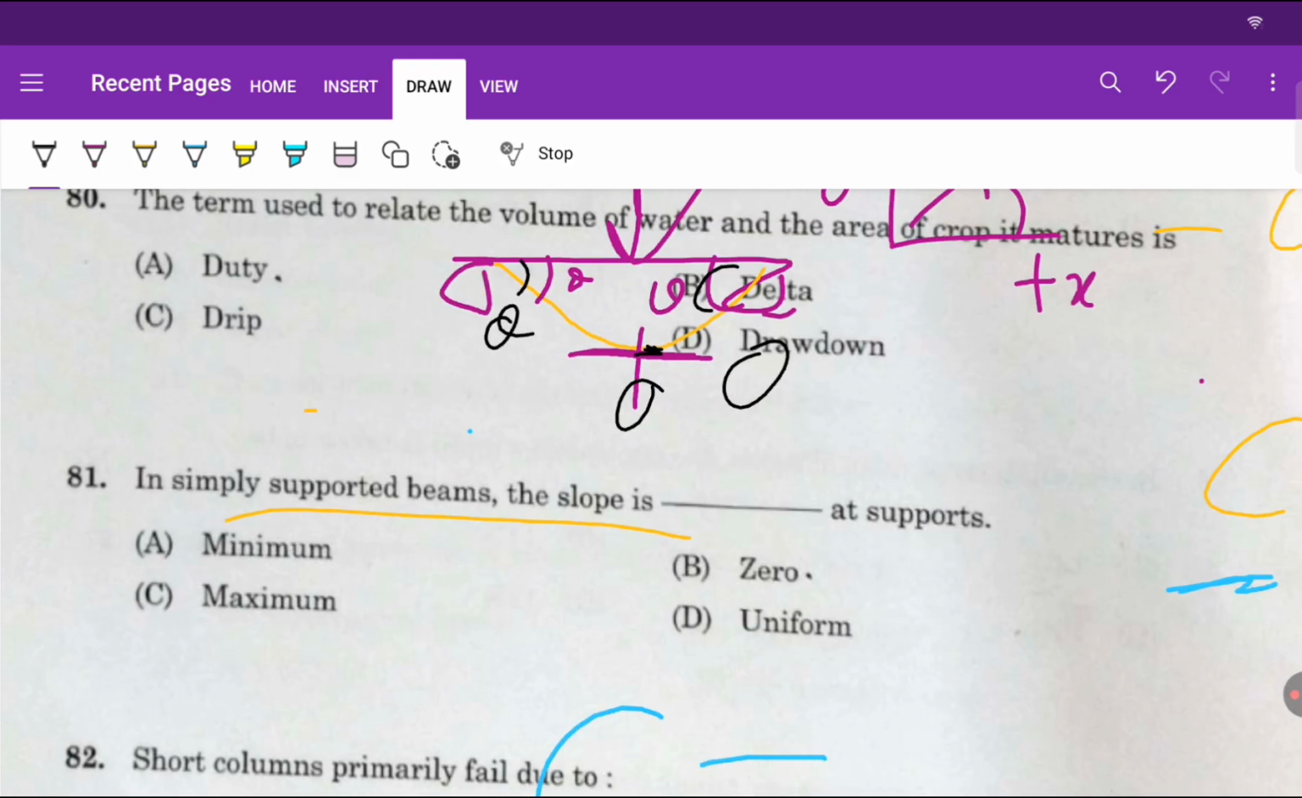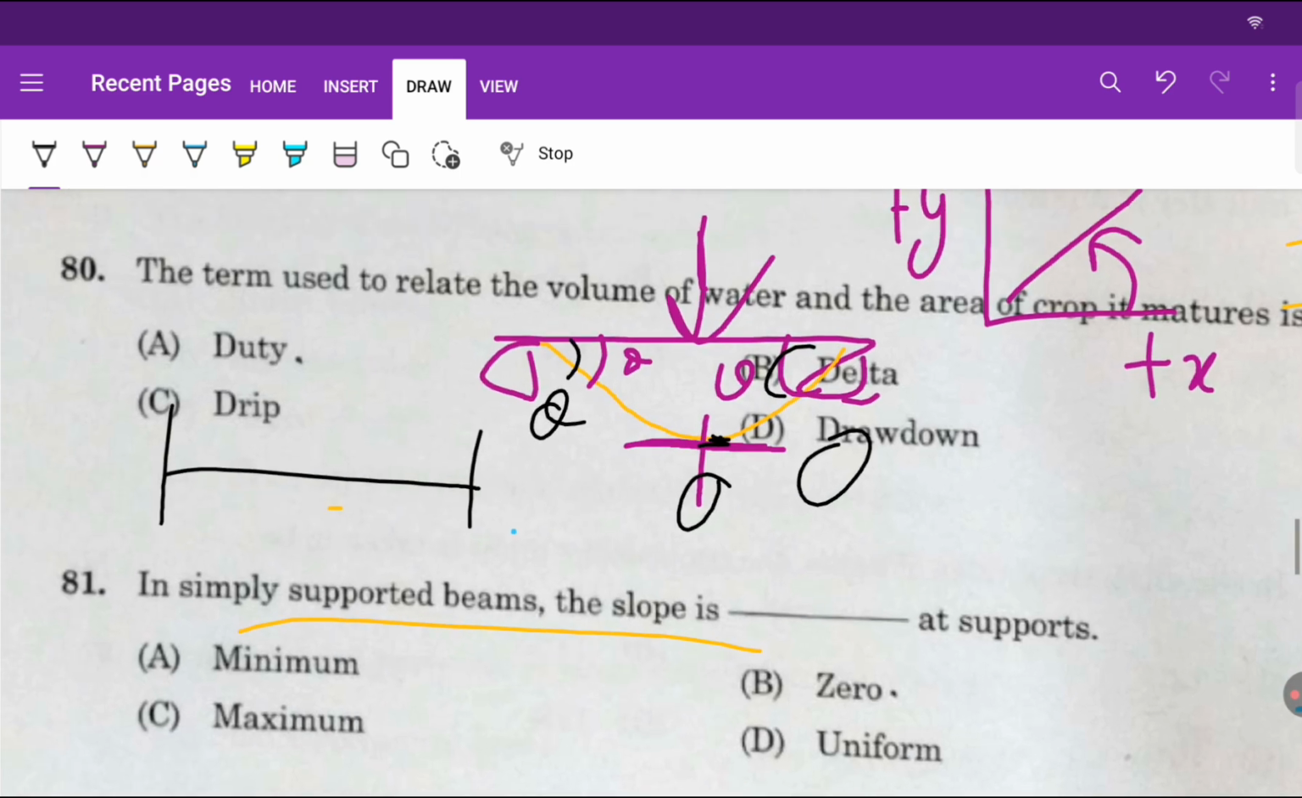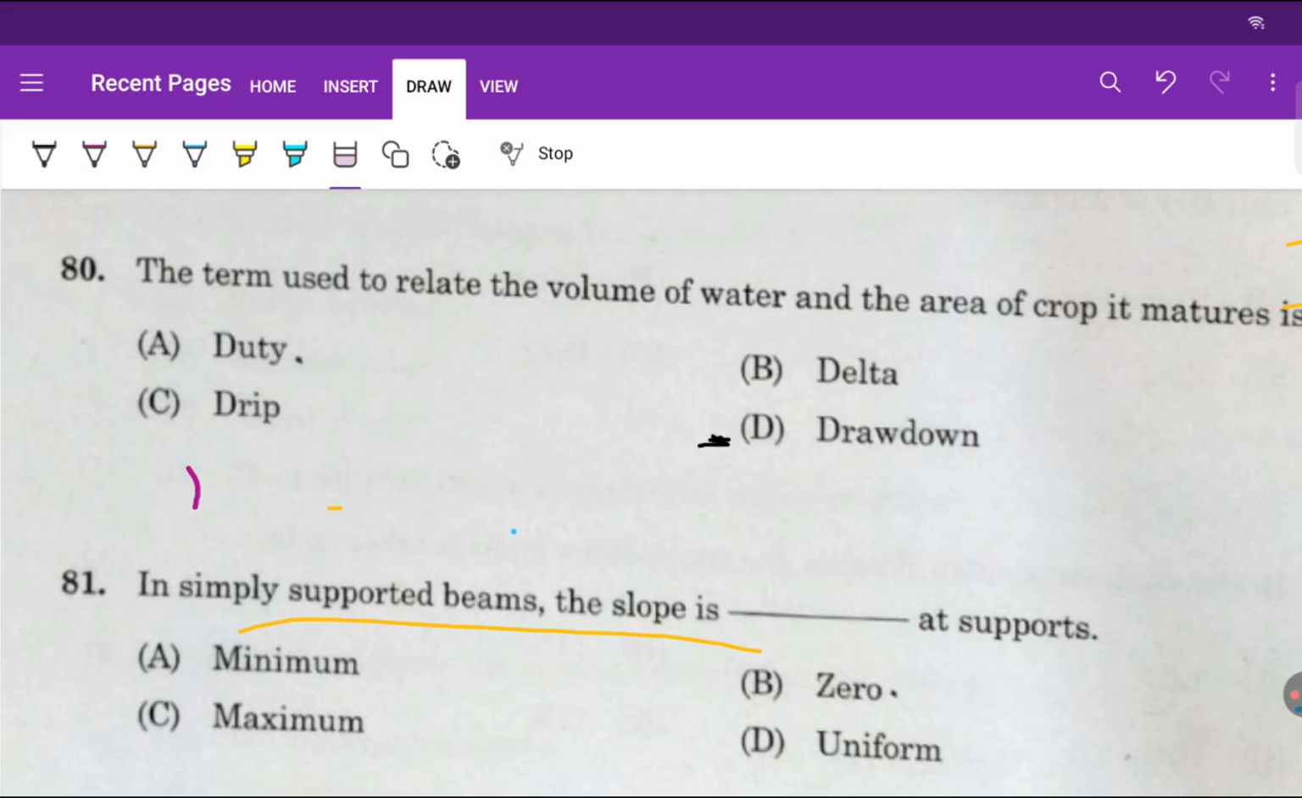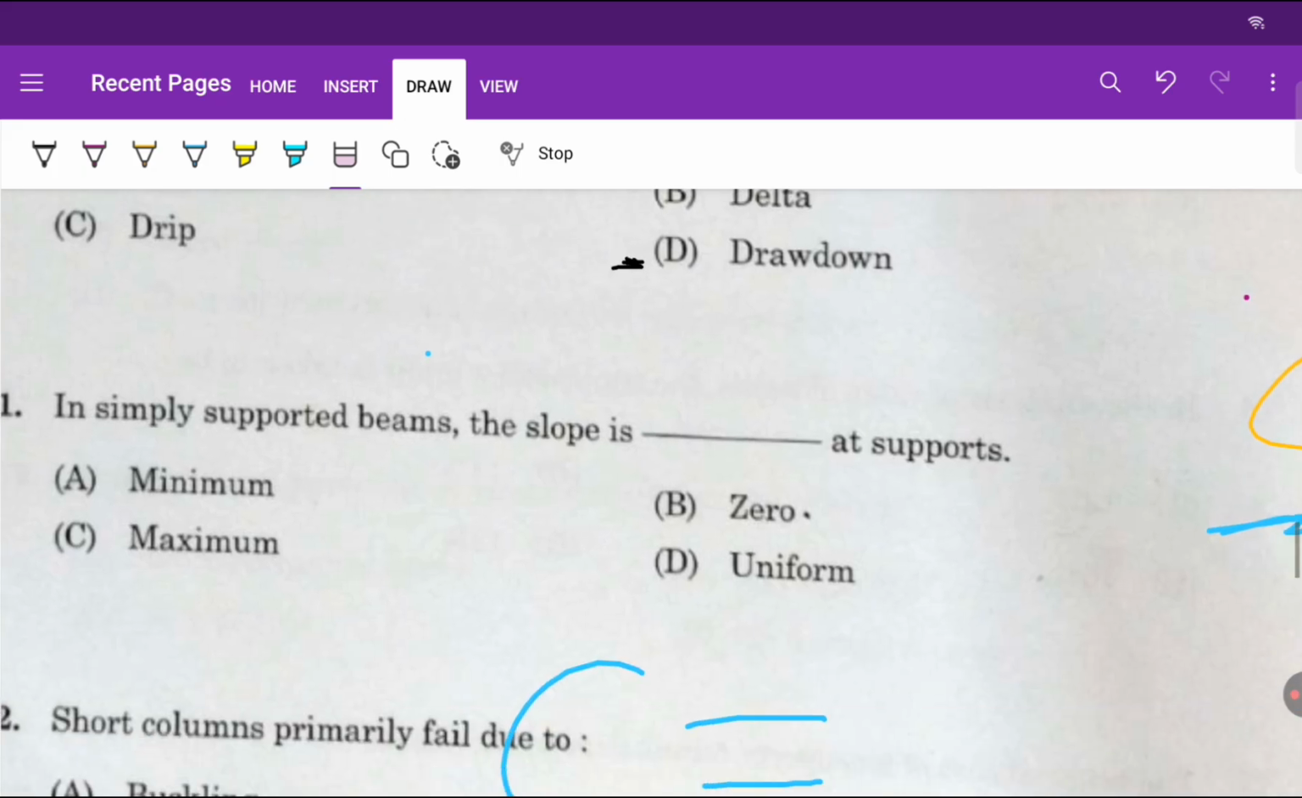Remember one thing for a fixed beam: it will deflect something like this. So here the value of slope is 0, here 0, here 0. Remember it, here deflection is maximum. In case of a simply supported beam, on the central span, deflection is maximum, but the slope is 0. But in the question it is asked at the support, so at the support the slope will be maximum.